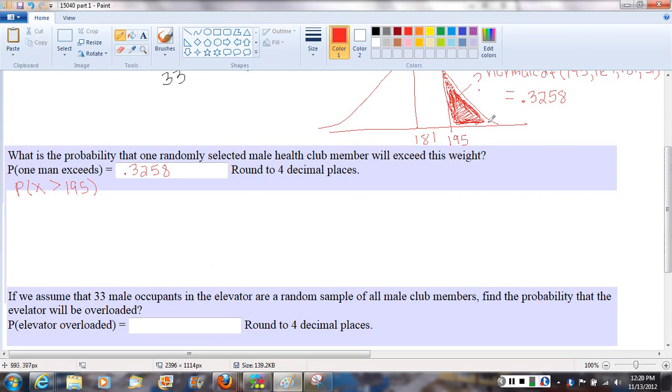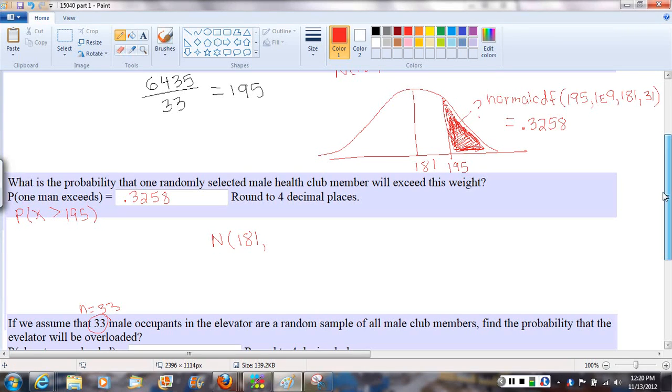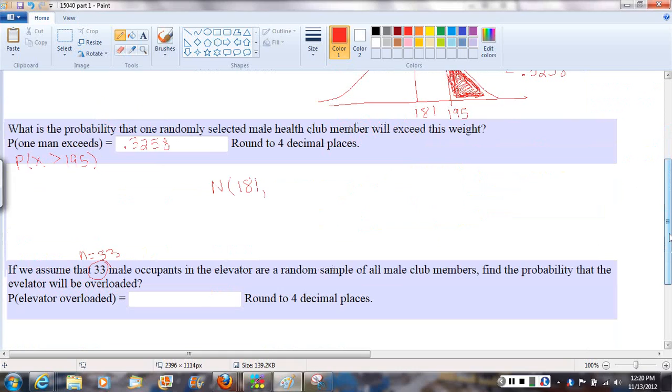So now we're really looking at that same picture as before, but what's changed, now we have a sample of 33. So we've got n equals 33, so when we draw out our normal curve now, the mean is still 181, but the standard deviation, it used to be 31, now it's 31 divided by the square root of 33. See how that standard deviation shrinks so quickly as the sample size increases. 31 divided by square root of 33. That's coming out to be about 5.3, just for your reference.